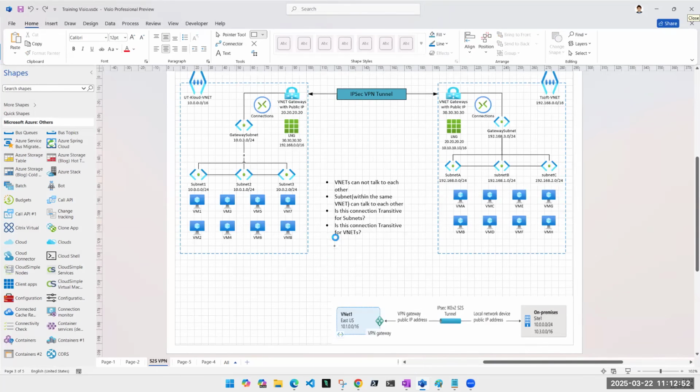So all answers are correct. VNets are not transitive in nature. However, subnets are. I mean, once any subnet is connected to any subnet, other subnets will follow automatically. But that doesn't happen in VNet. This is the default nature we are discussing. Can we do it if the business requirement is there? Of course, we can do it. We are going to see that. Right. So let's get started.